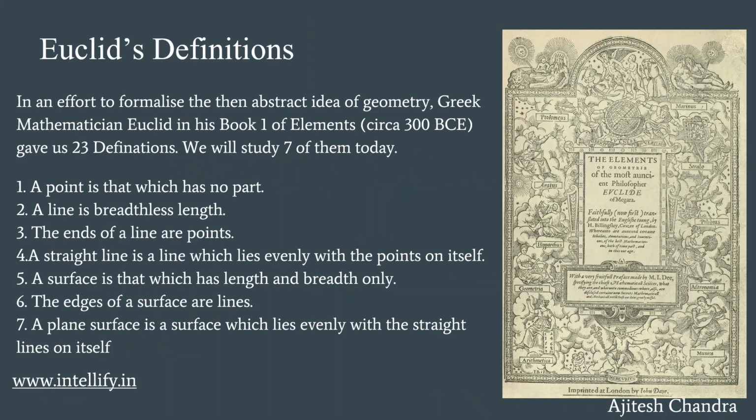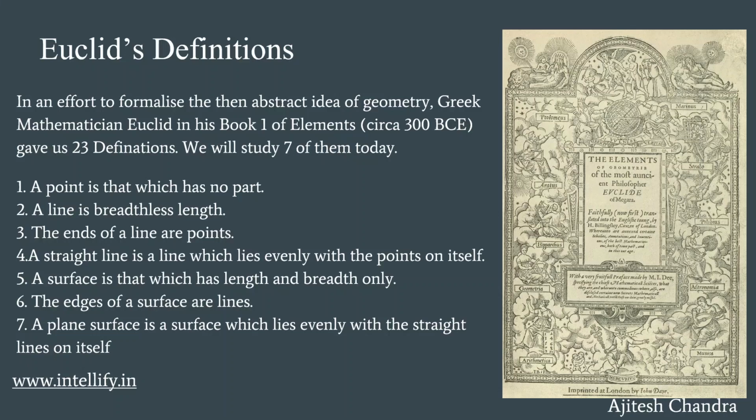Euclid's definition. Before around 300 BCE, which would be before Common Era, the concept of geometry was very abstract. This meant that there were no formal definitions in geometry and different mathematicians had their own set of definitions. This was a very big problem because now the mathematicians could not effectively communicate with each other, collaborate with each other, and come up with better ideas of geometry.